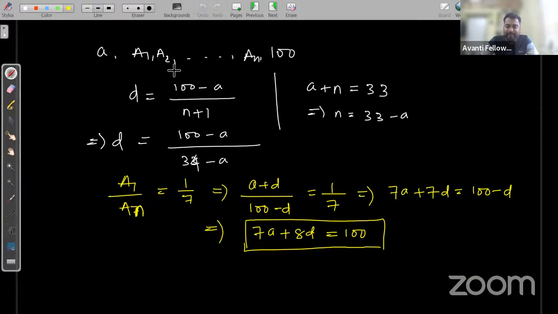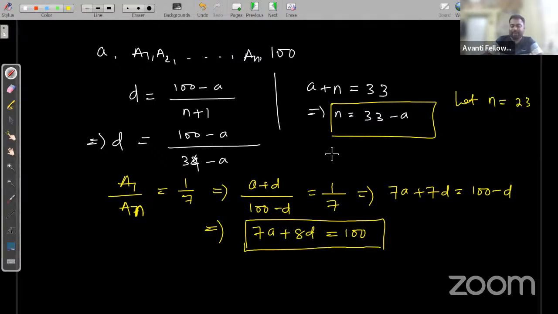In this equation, if we put n option wise, I'm directly going to the answer. You can check it one by one. I am putting n is equal to 23. So if n is equal to 23, then a becomes 33 minus 23, which is 10. So by taking n is equal to 23, I'm getting a is equal to 10, right?